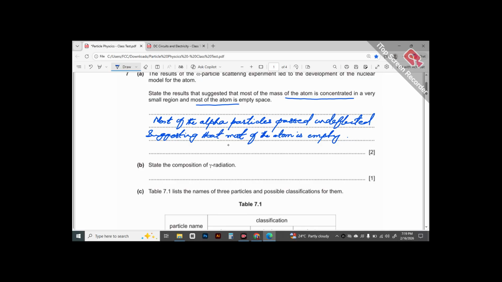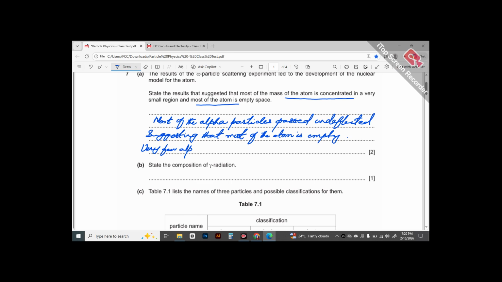So we said they must have encountered the nucleus, and since the ratio is very small, this made us conclude that the mass of atom is concentrated in a very small region that we later on termed as nucleus. So for that you would mention that